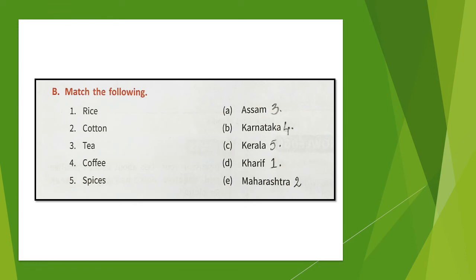Match the following. Rice matches with Kharif, cotton matches with Maharashtra, tea matches with Assam, coffee matches with Karnataka, and spices match with Kerala. Kerala is the place which grows maximum spice in India.